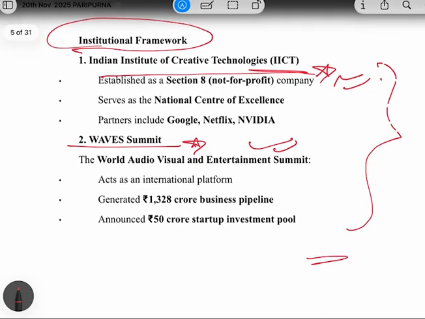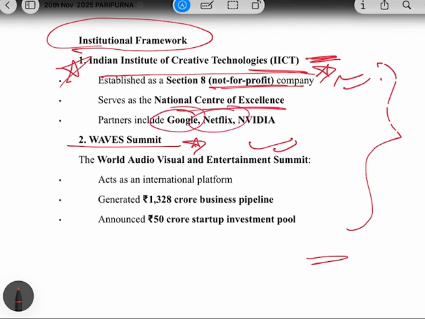Okay. So the first very important framework institution is the Indian Institute of Creative Technologies. Very, very important body. This is a not-for-profit company, and it serves as a national center of excellence. And the important partners are Google, Netflix. These are the important partners of the Indian Institute of Creative Technologies. So what will be the functions of this institute? See, it supports startups related to the entertainment industry, and it also helps India build a world-class talent pool. So very, very important body, the Indian Institute of Creative Technologies.